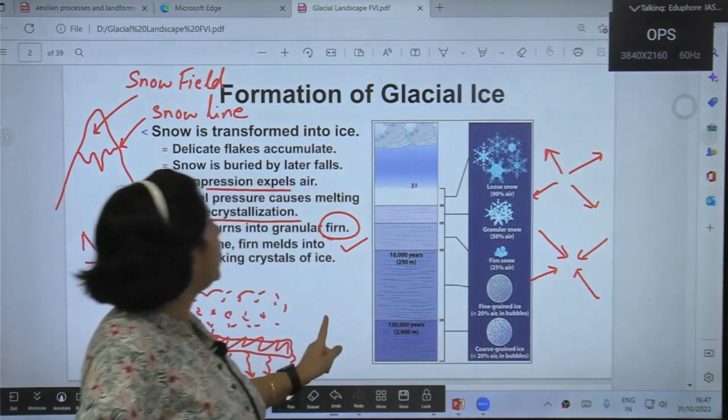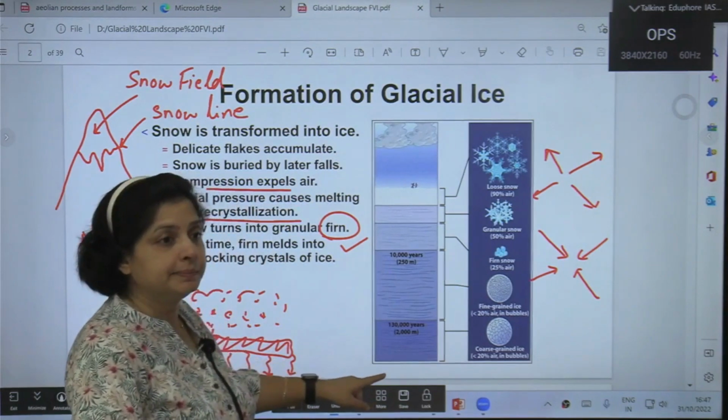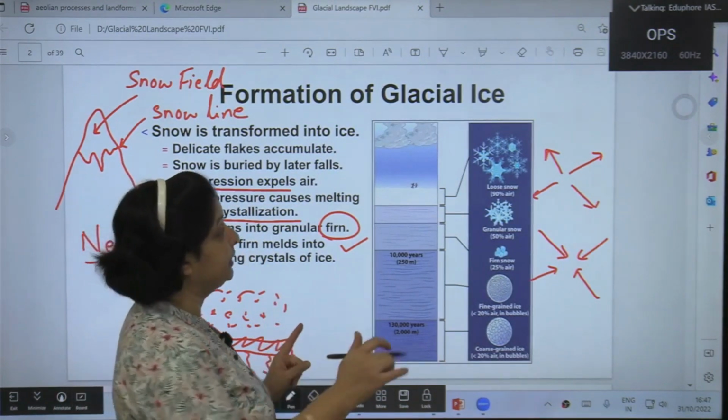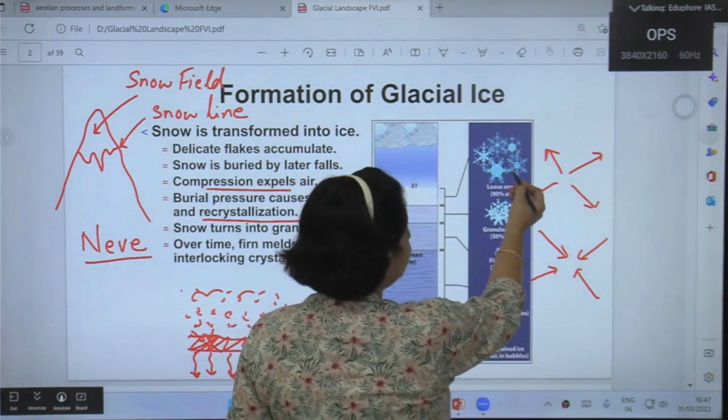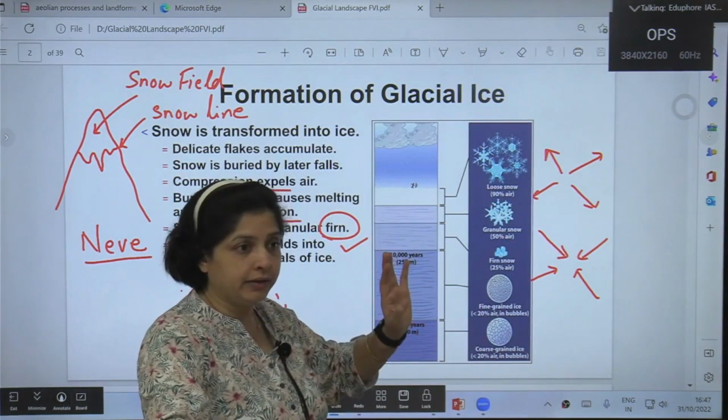But this entire process is extremely slow. Here you can see the timeline. This is loose snowflakes, and it contains 90% air, right?